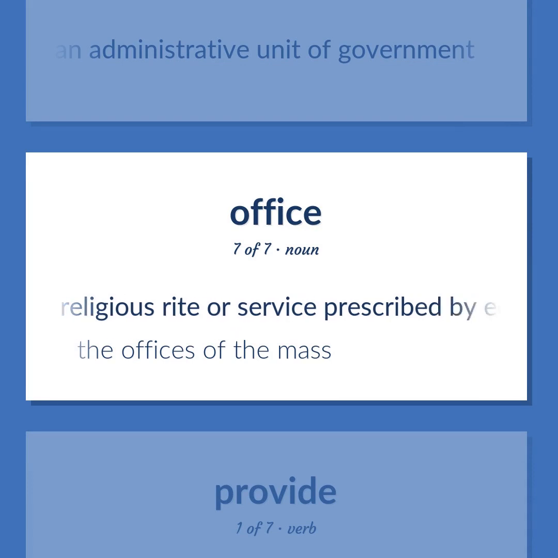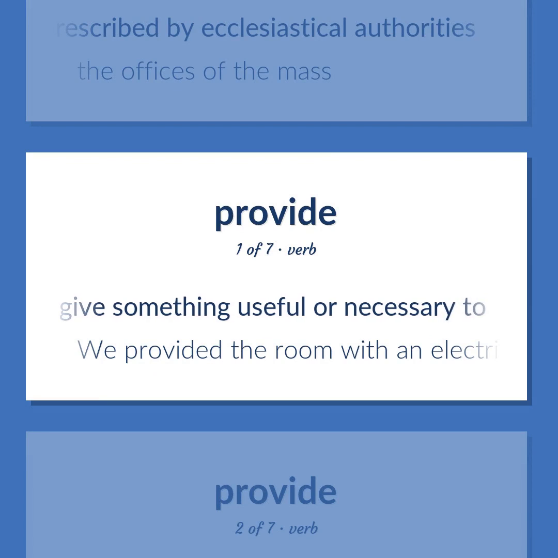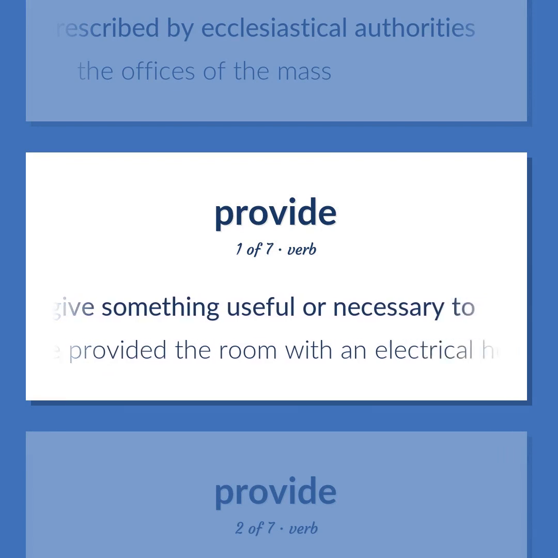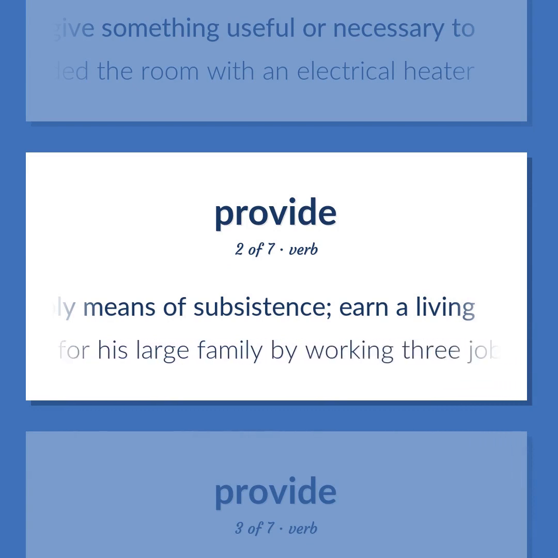A religious rite or service prescribed by ecclesiastical authorities. The offices of the Mass. Give something useful or necessary to. We provided the room with an electrical heater. Supply means of subsistence. Earn a living. He provides for his large family by working 3 jobs.